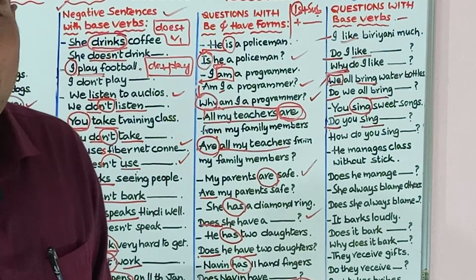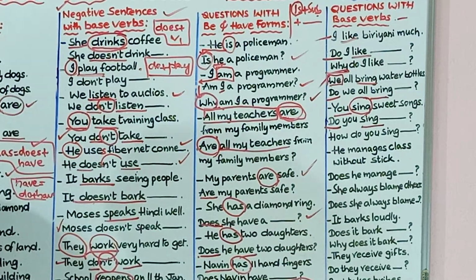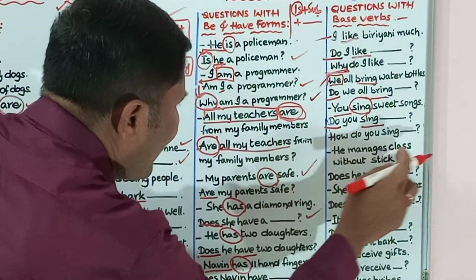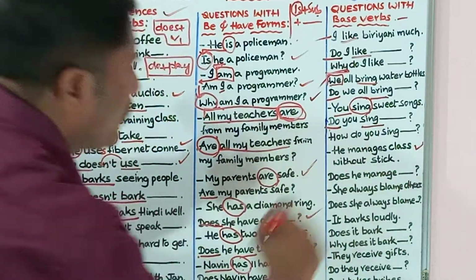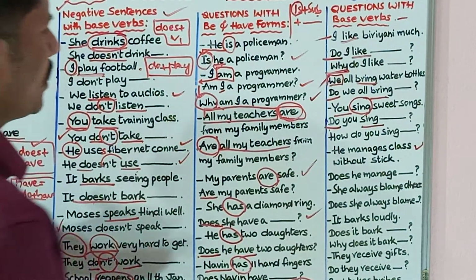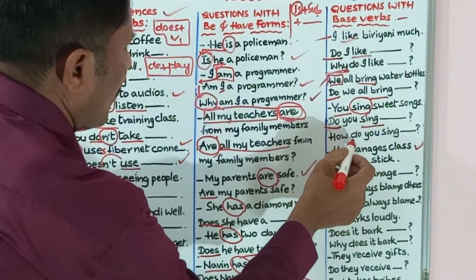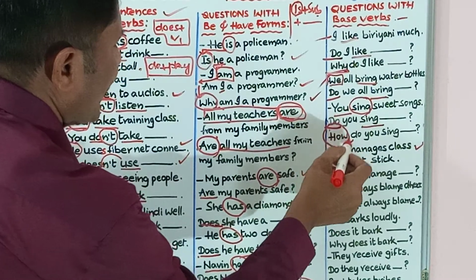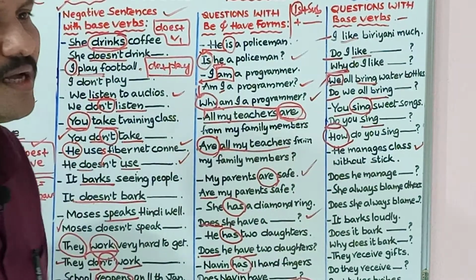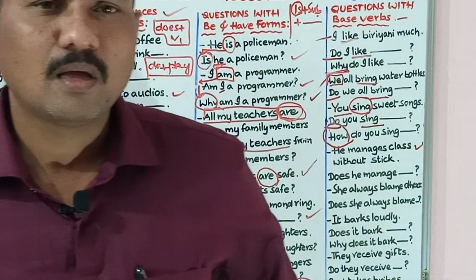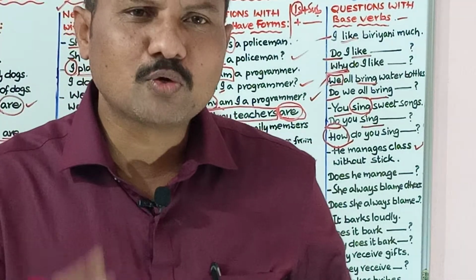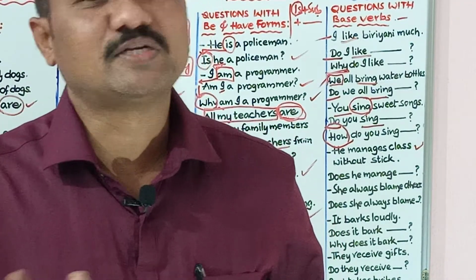That is the question here. For that sentence we can frame a WH question also. How do you sing sweet songs? By eating some sugar, I am able to sing sweet songs.